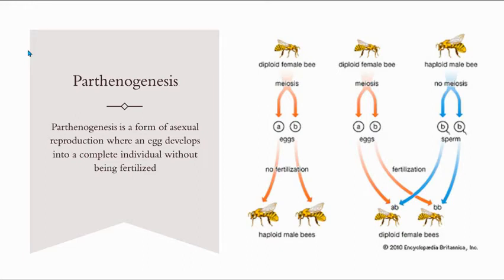Parthenogenesis is a form of asexual reproduction where an egg develops into a complete individual without being fertilized. So there's no fertilization in this case. It's just one parent's egg. It develops into a new individual without any fertilization. There's only involvement of one parent in this case.